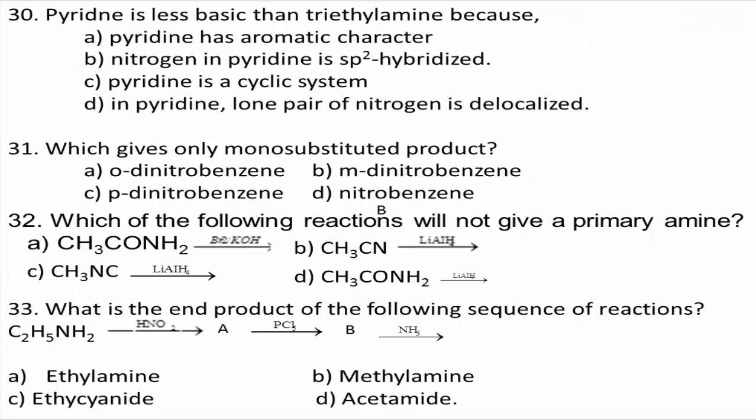Next question number 30. Pyridine is less basic than triethylamine because: option A, pyridine has aromatic character. Option B, nitrogen in pyridine is sp2 hybridized. Option C, pyridine is a cyclic system. Option D, in pyridine the lone pair of nitrogen is delocalized.